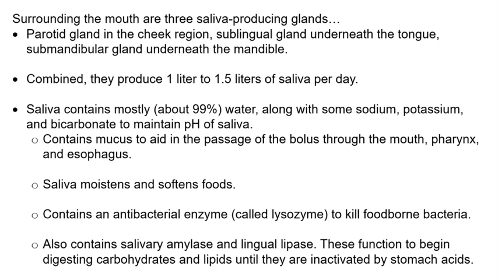Saliva contains mostly water, in fact it is approximately 99% water, along with some sodium, potassium, and bicarbonate that function to maintain the pH of saliva. It also contains mucus to aid in the passage of the bolus through the mouth, the pharynx, and the esophagus. Saliva moistens and softens food, which aids in its passage through the pharynx and the esophagus.